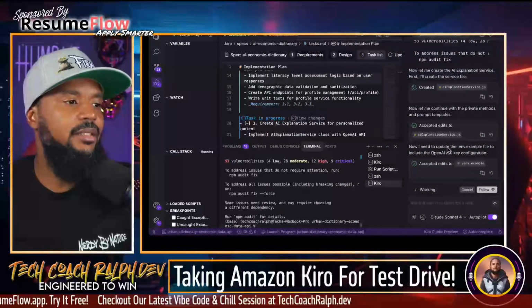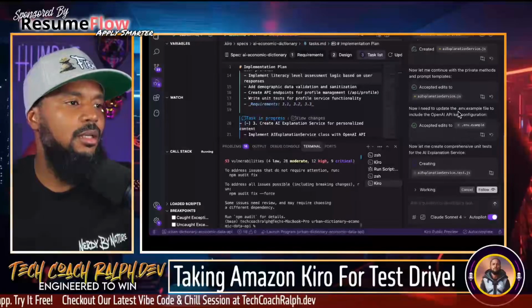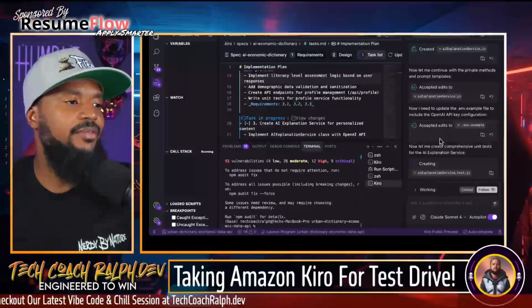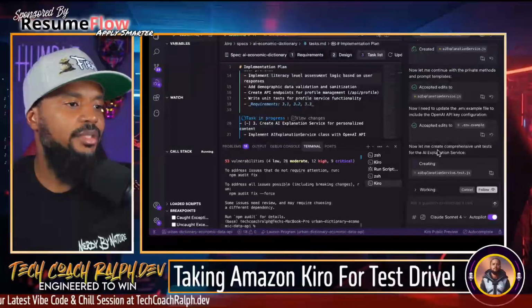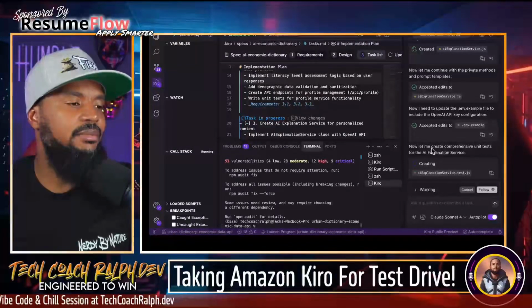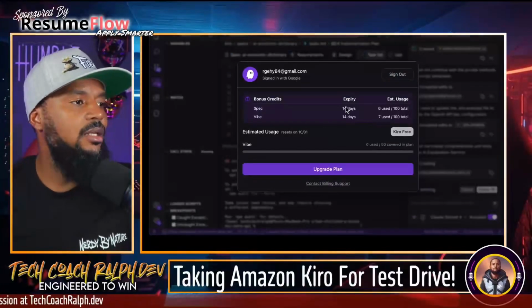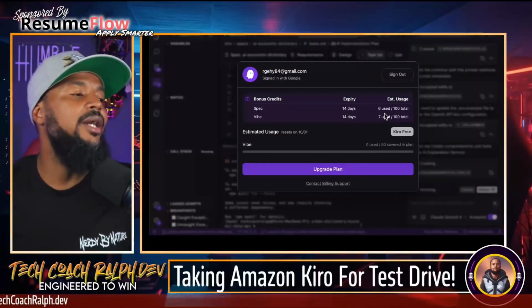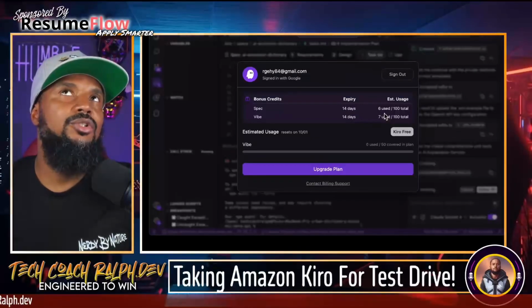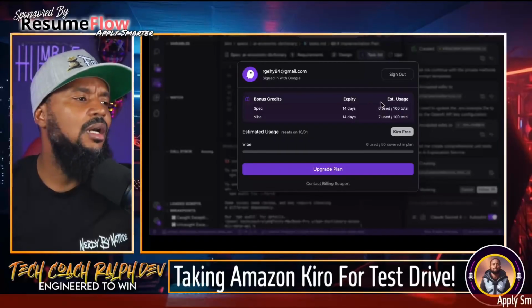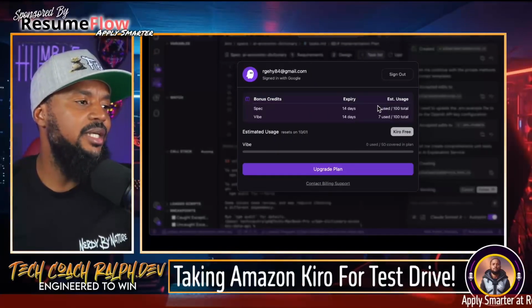Now let me update the environment example file to include OpenAI API configuration. Let me create comprehensive unit tests for AI explanation service. This is good stuff, right? All right, so when I was getting it to set up the Docker part, that used Vibe, which used 7. But the spec has only used 6, so that's pretty cool.